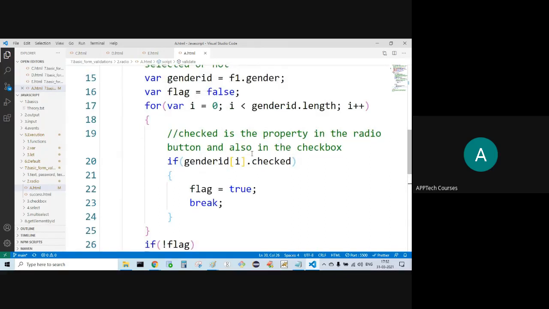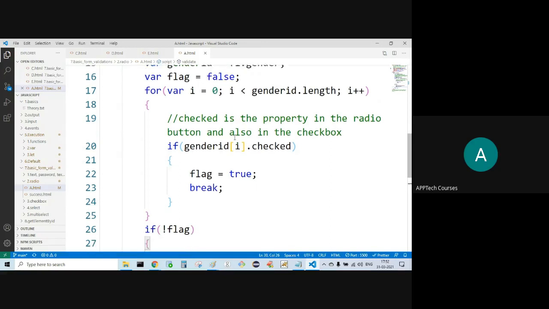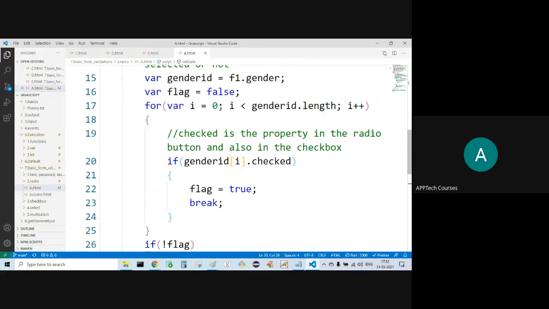Assume that here i is equal to 0, gender ID of i, 0 checked, that got checked. Means the if block is returning true.